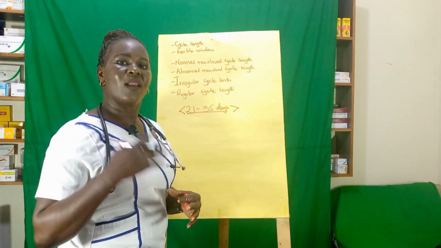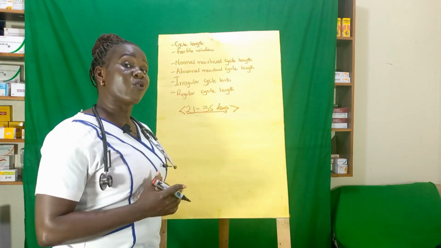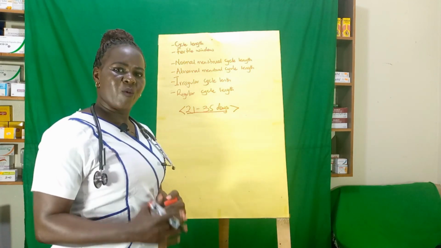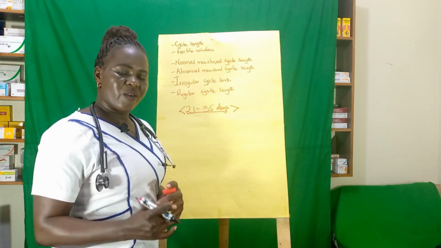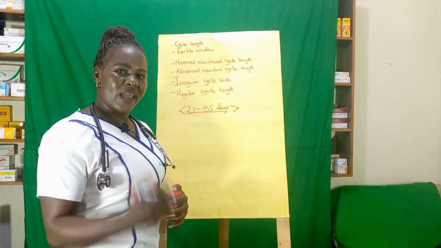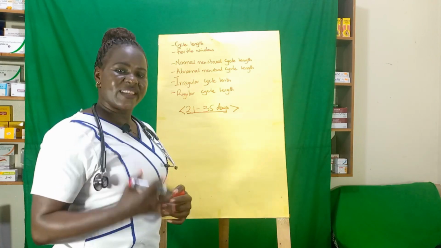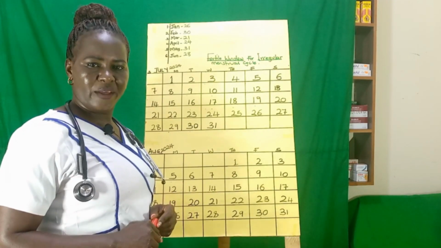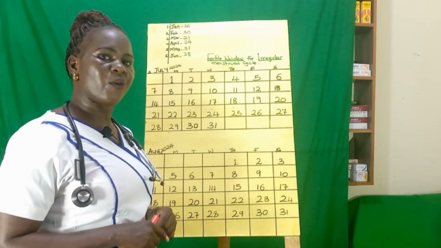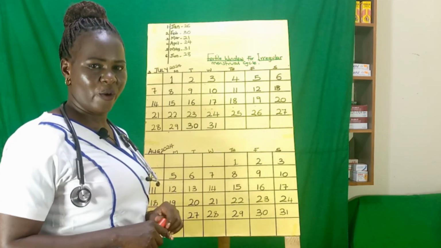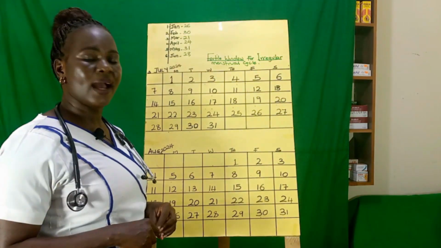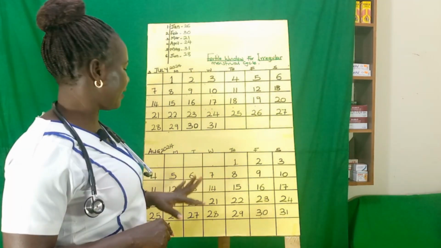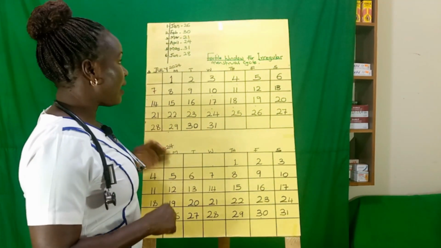So let me take you through how a lady with varying or irregular cycle length can count their fertile window. For those who have irregular cycle length, it is a little bit different how they calculate their fertile window. And we are going to use this calendar. I'm going to show you using this calendar of July and August.